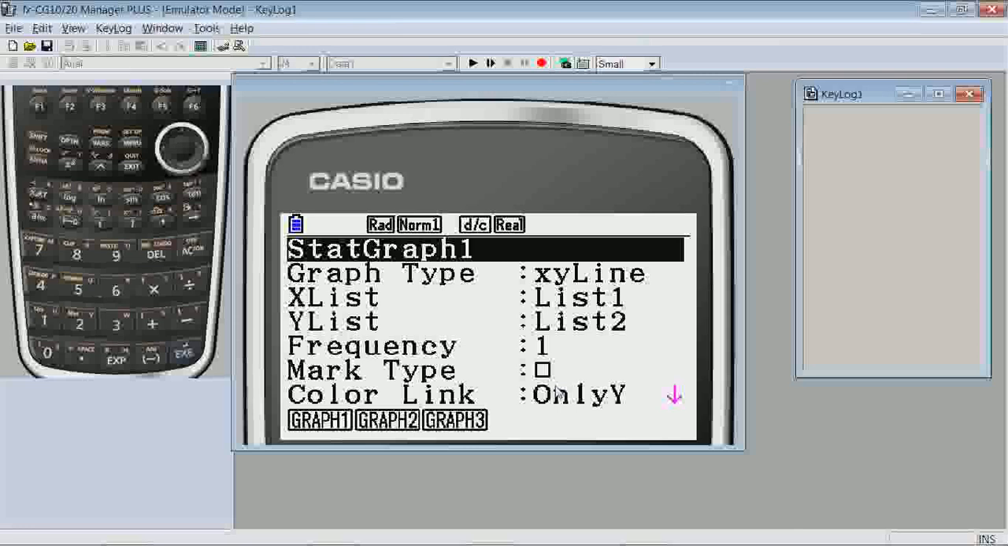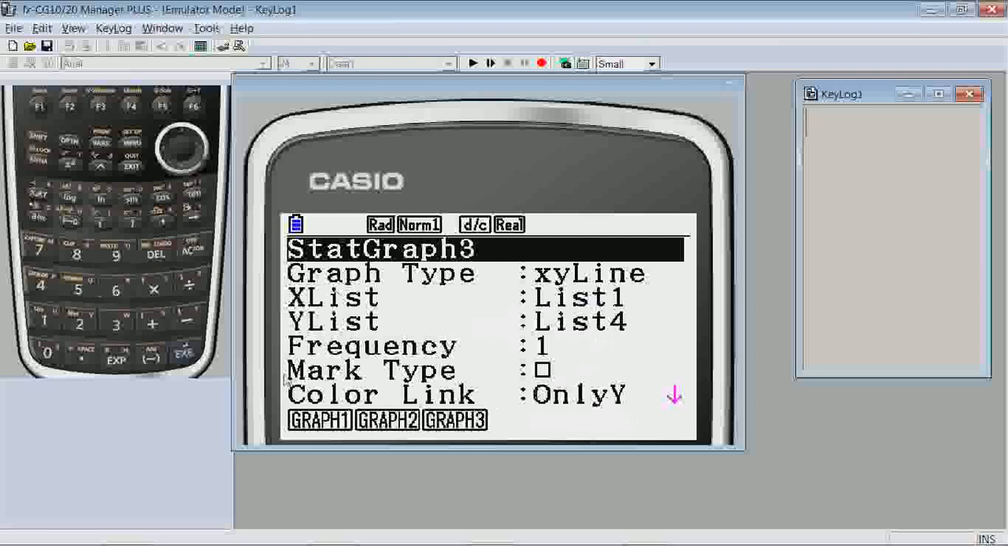I've already set up all 3 graphs. Notice that list 1 is the X variable for each, and the color link is set for only Y. So here's StatGraph 1, here's StatGraph 2, and here's StatGraph 3. All of them have an X list of 1, and the Y lists are lists 2, 3, and 4, and they all have a color link of only Y.